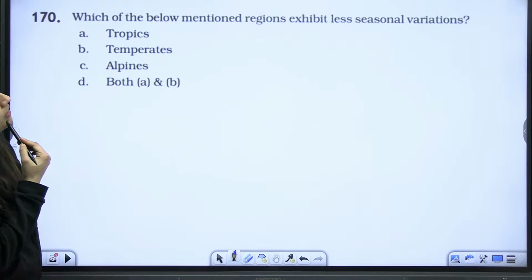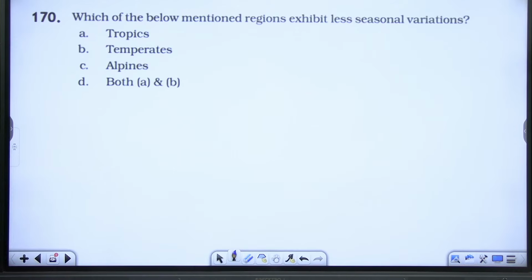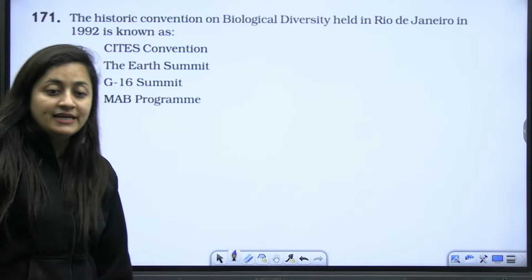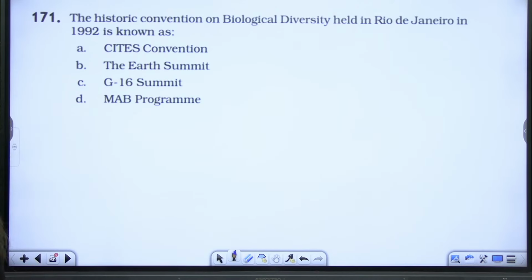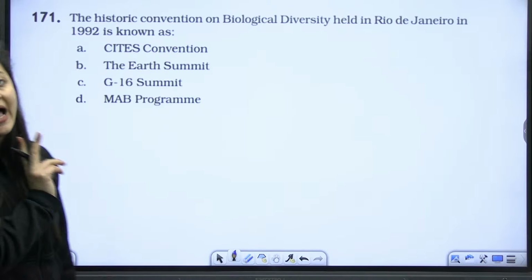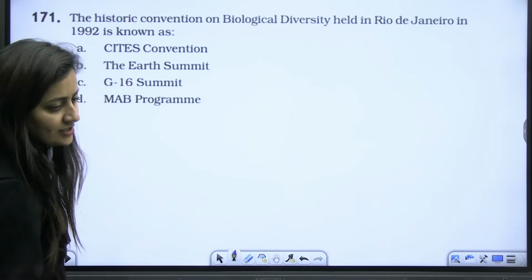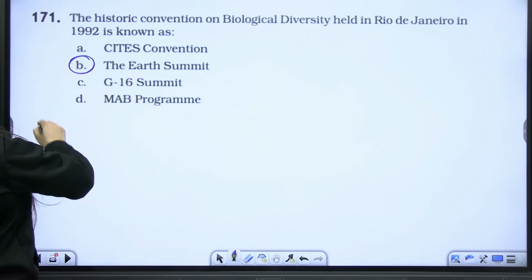Which of the below mentioned exhibit less seasonal variation? Indeed, they are tropics. Next, the historic Convention on Biological Diversity held in Rio de Janeiro in 1992 is also known as, a very important question here, the Earth Summit.